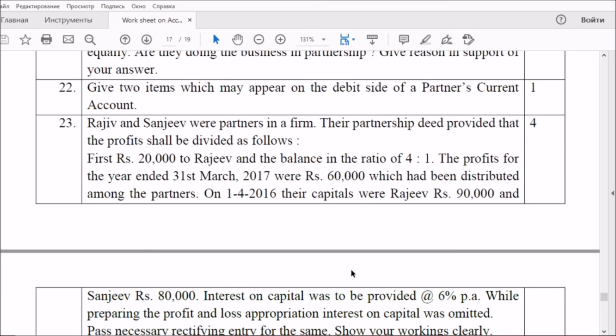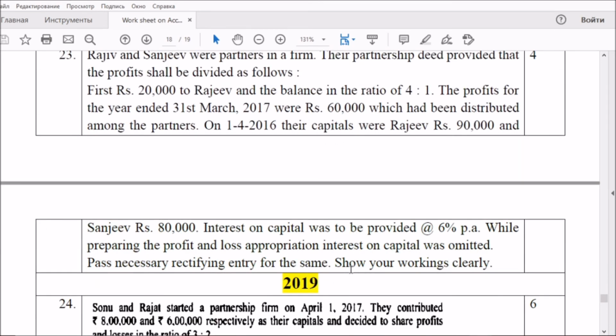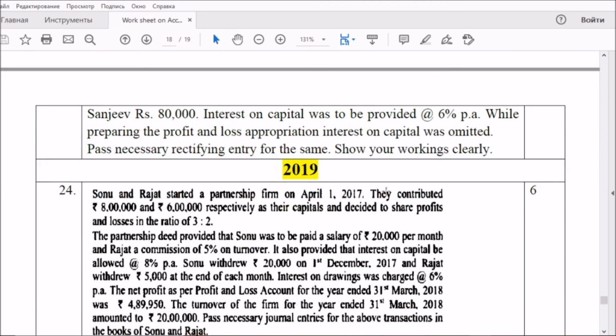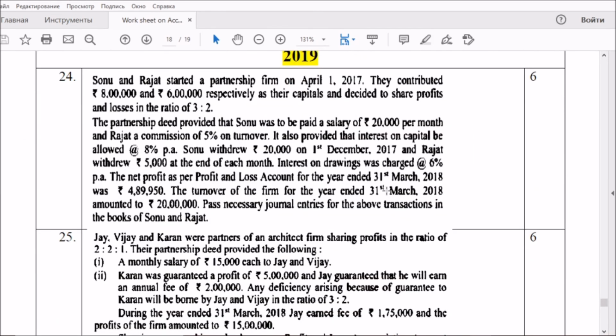Question number 23 is related to the preparation of a rectifying entry, an adjusting entry. Just look at that. Every year they are asking one adjusting entry from the area of fundamentals. We have to write the adjusting entry for the closed account. And in 2019, they asked 2 6-mark questions from the fundamental chapter.